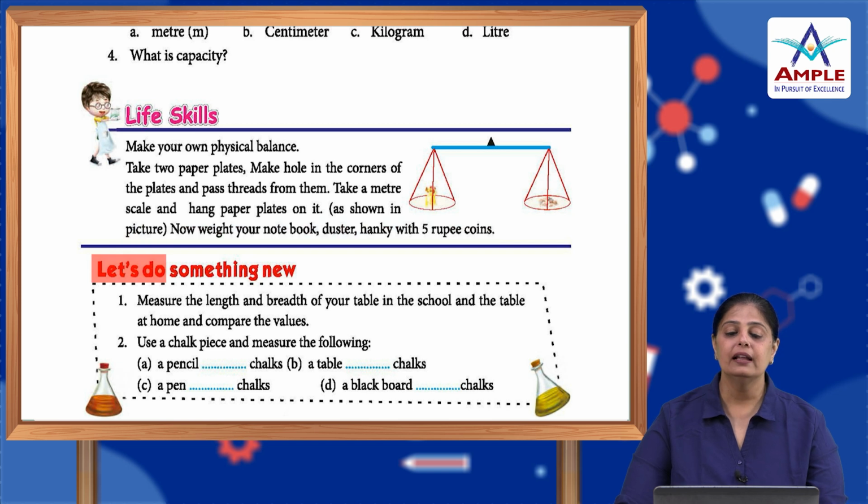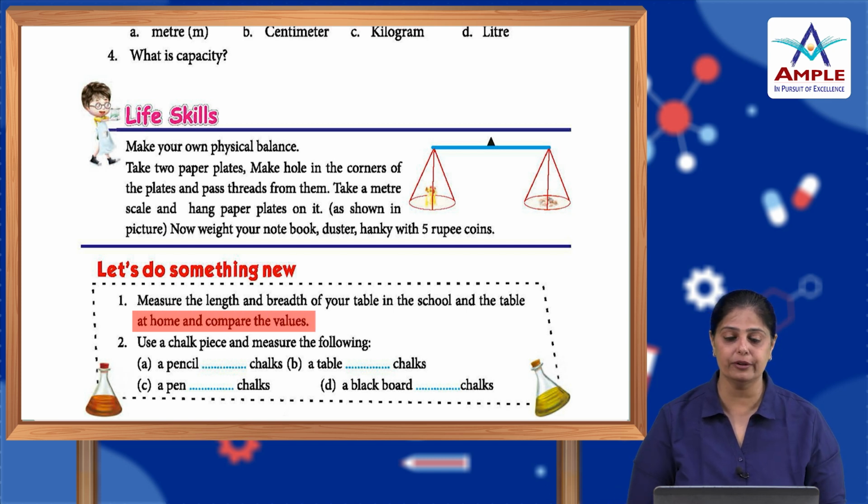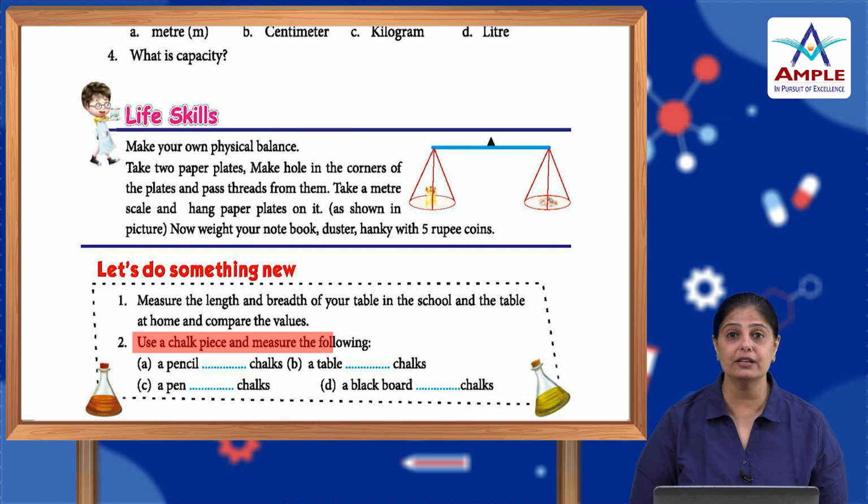Alright. Now, let us do something new. You have to measure the length and breadth of your table in the school and the table at home and compare the values. You can use your ruler here or a big scale. Use a chalk piece and measure the following. Pencil, how many chalks? Table, how many chalks? Pen, how many chalks? And a blackboard, how many chalks?